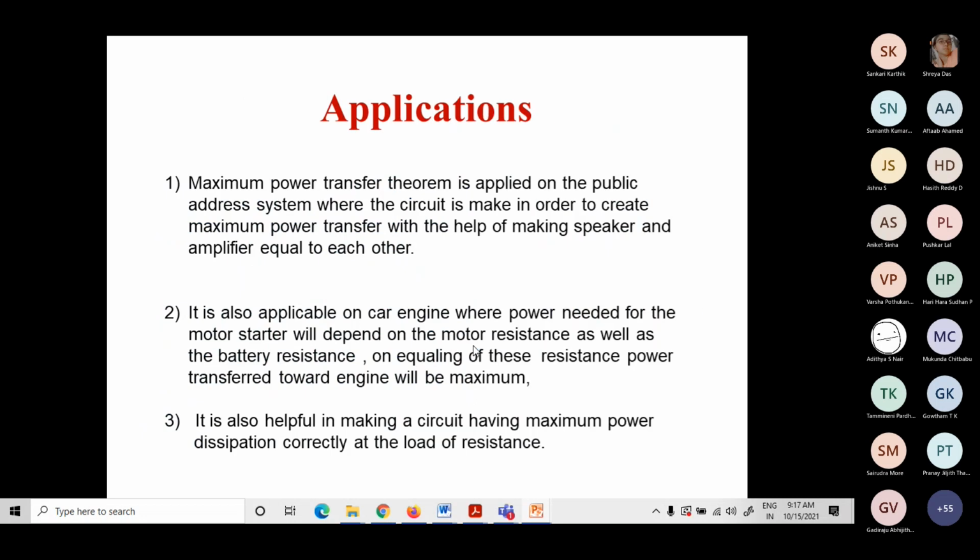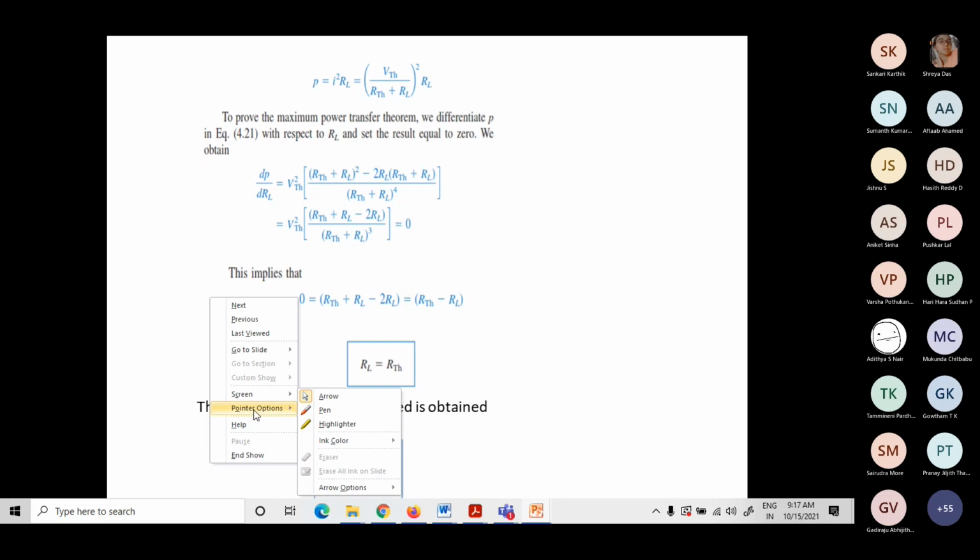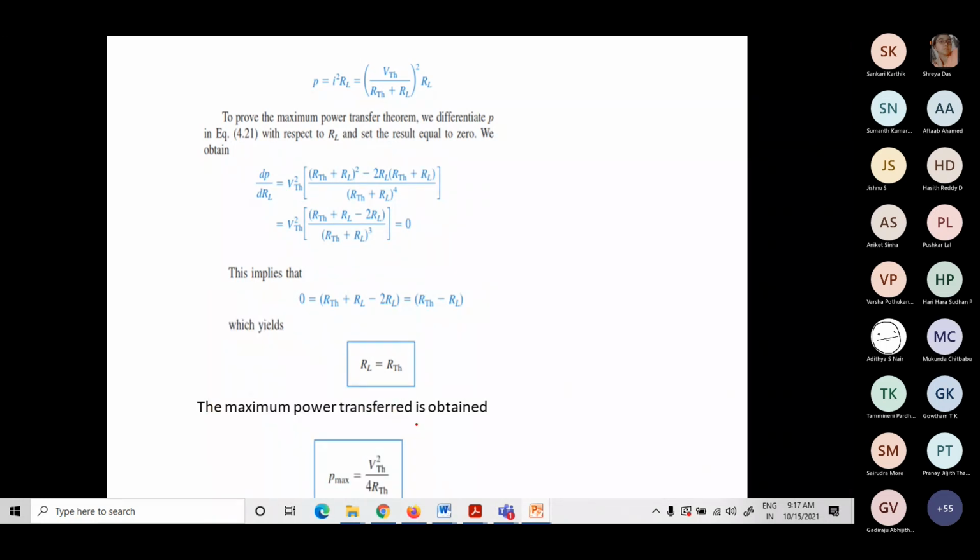Now there is a proof also. How do we say that when RL is equal to RTH, there is maximum power? Let us consider this Thevenin's equivalent network. Now this load is variable. As per the maximum power transfer theorem, when RL is equal to RTH, there is maximum power through this load resistor. Proof.